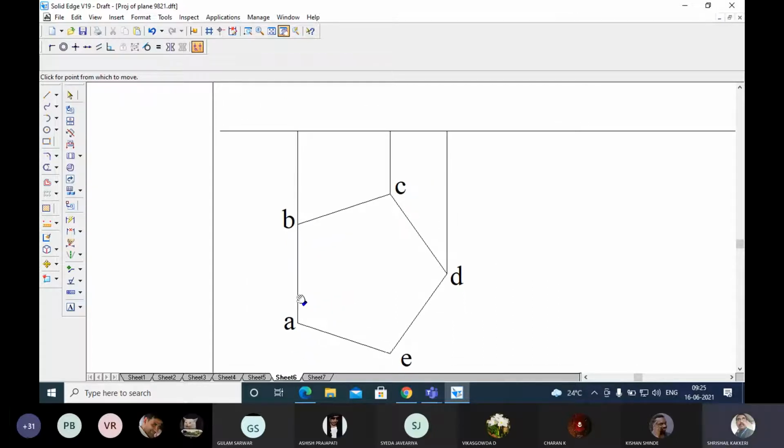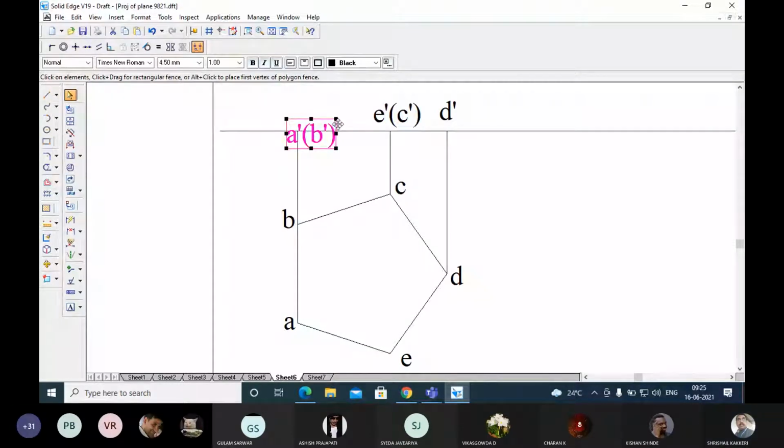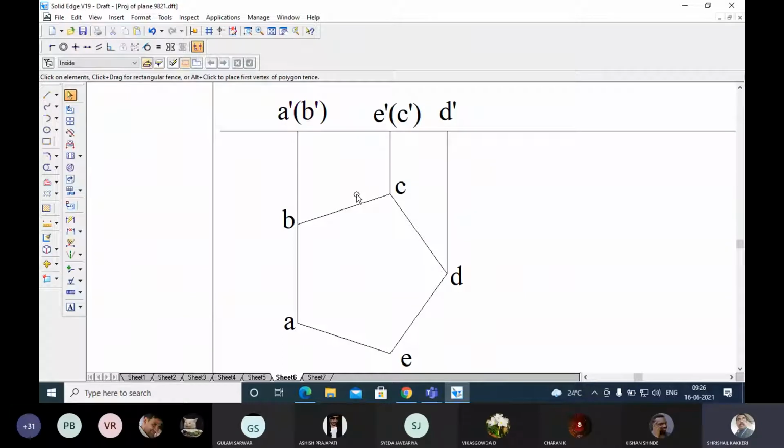Now here this is A and this is B, so we'll get A dash in bracket B dash, and here we get E dash in bracket C dash, and we get D here, it is D dash. So locate properly. Okay, I have located. And if you get confused here, you can convert it into a thick line. This particular portion you can make into a thick line. Okay, these are visible.